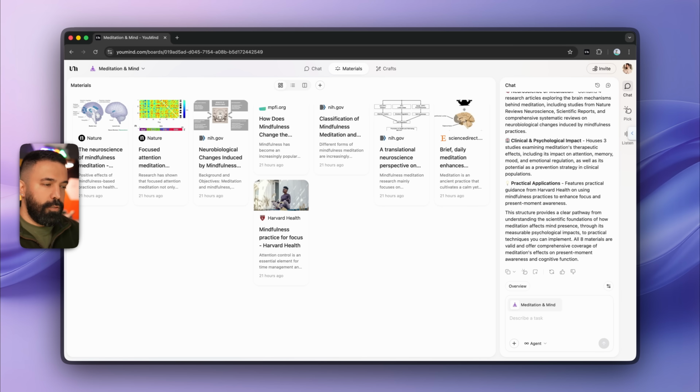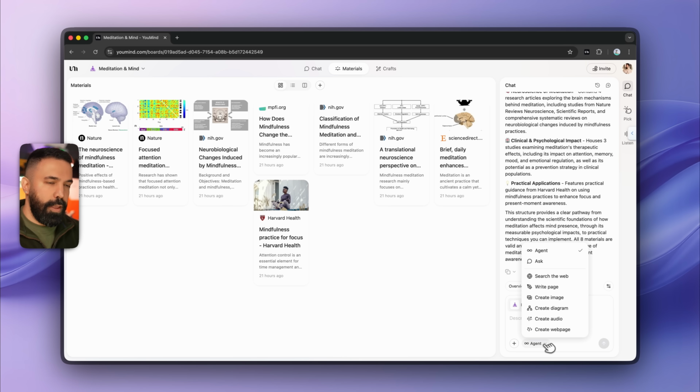Now let's take things a lot further and into the more advanced level. Let's discover the AI agent. Here on the right-hand side in the corner, you can see this drop down. If you click on it, there are a set of features that are provided by AI.